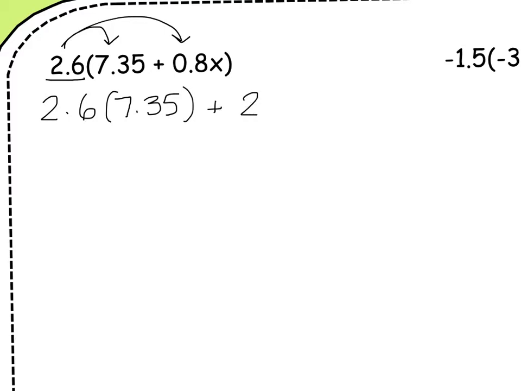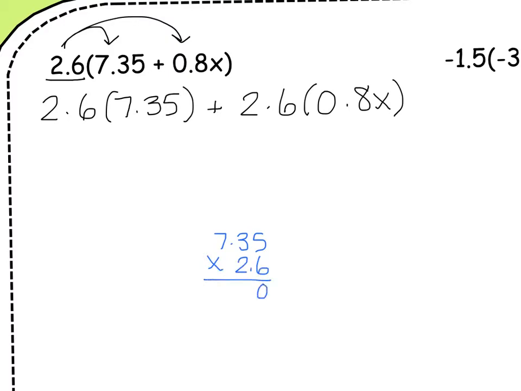Now on this part, what we're going to be doing is the same exact process. All that's changing is that we have some decimals. So if you look to see who wants in, it's our 2.6. In order for the 2.6 to get in, the 2.6 needs to shake hands with everybody in the party. So 2.6 is going to shake hands with 7.35, plus the 2.6 is going to shake hands with the 0.8x. So off to the side, I'm going to multiply 7.35 times 2.6. Ignore the decimals for now and just go ahead and multiply.